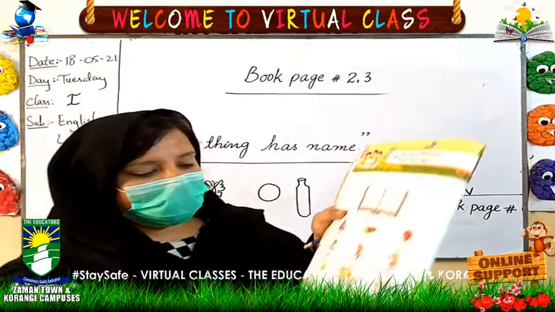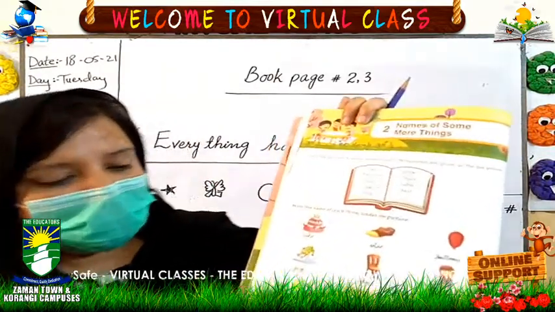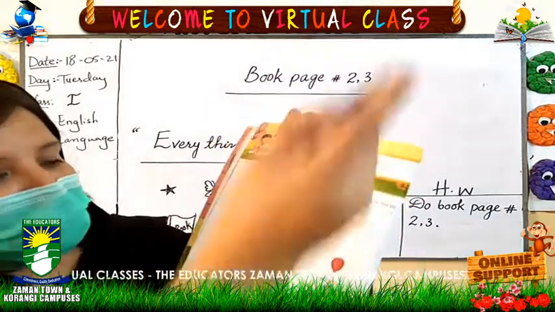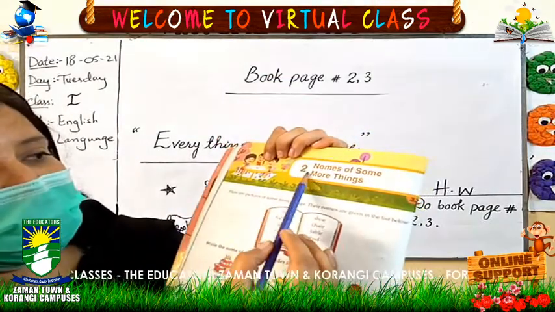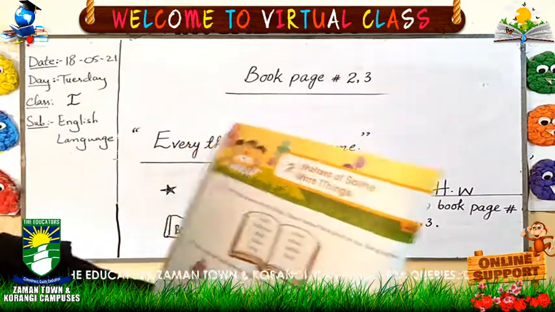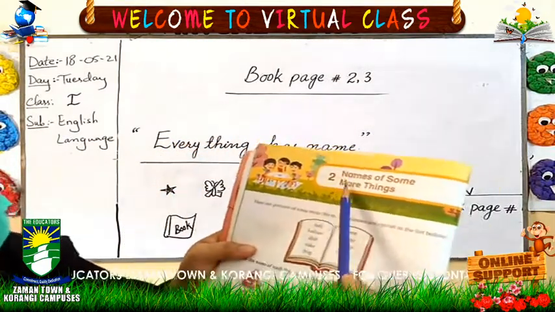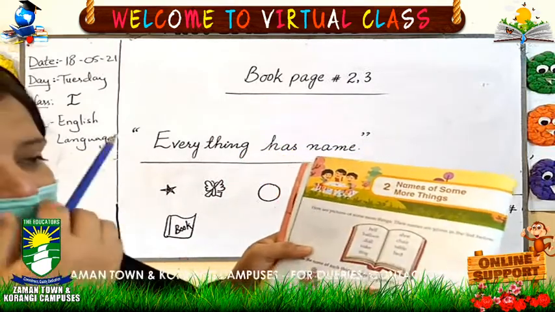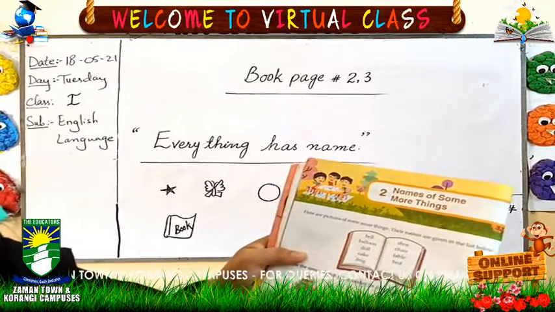Take out your books. This is page number 2. Open page number 2. Take out your pencil. And the topic is names of more things. What is the topic? Repeat with me. Names of some more things. So let's start working on your book. Sharpen your pencil.